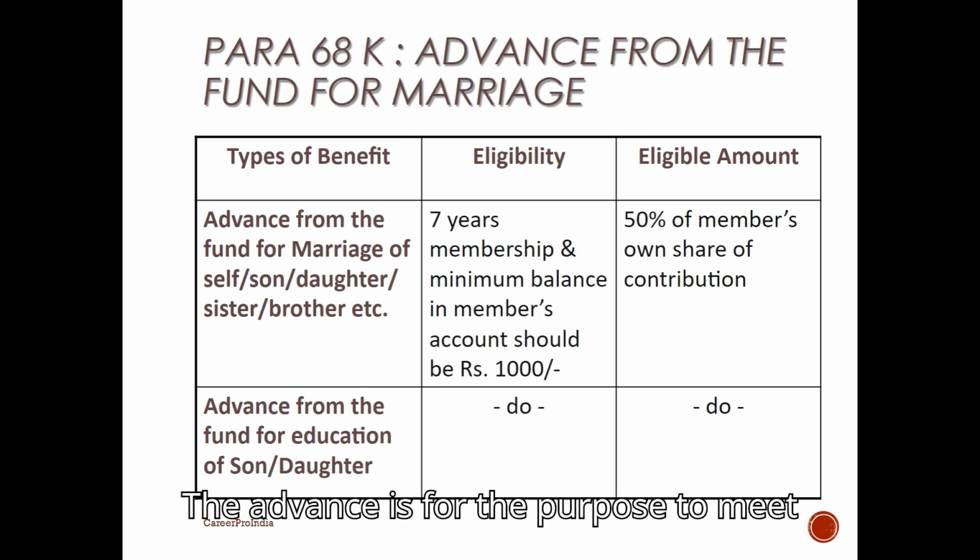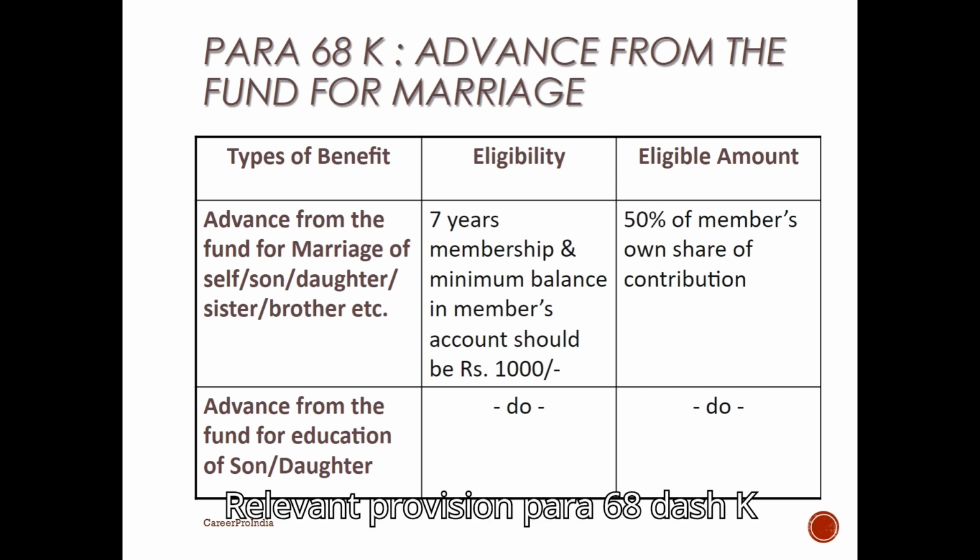The advance is for the purpose of meeting the expenses of the marriage of self, son, daughter, or siblings. Relevant provision, Para 68-K of the EPF Scheme. Eligibility: member should have completed at least 7 years of service. The advance can be availed for the marriage of self, son or daughter, sibling, brother or sister. Amount: up to 50% of the member's share, employee's contribution, with interest in the EPF account. This advance can be availed up to 3 times during the member's service.